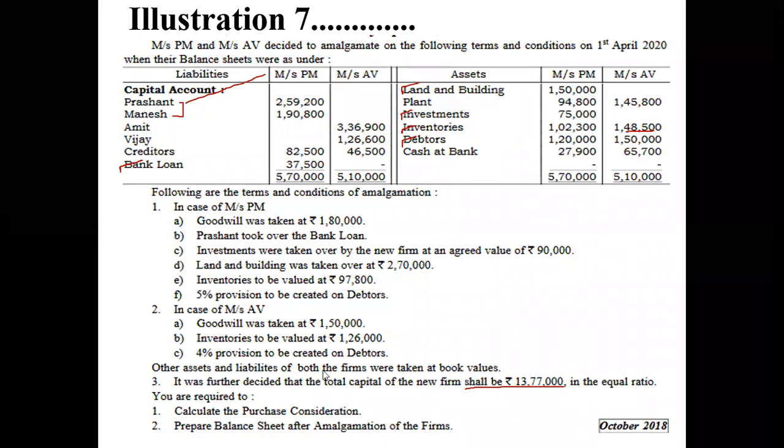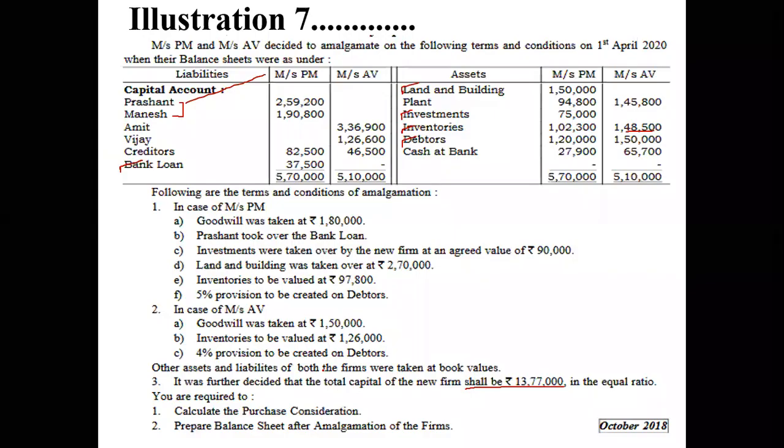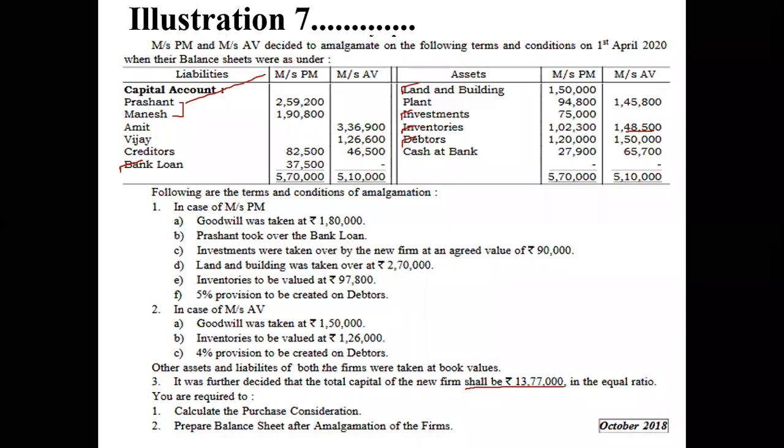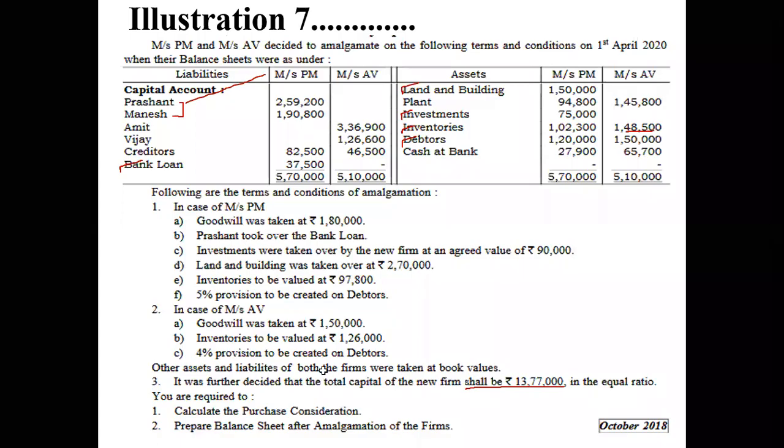For cash, we have 65,700, and goodwill here they have given 1,50,000. Okay. Now coming to creditors, creditors are 82,500 and 46,500. If I'm not wrong, yes.